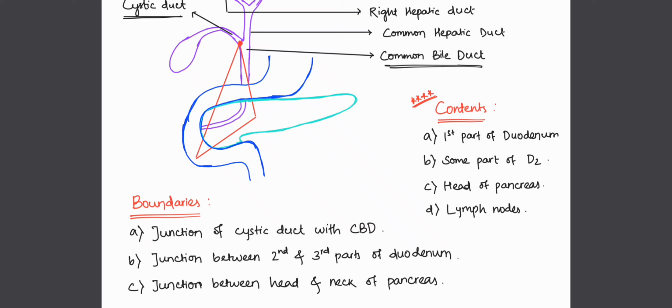Now, what are the contents of this gastrinoma triangle? What can we see inside it? As you can see here, we have the first part of the duodenum. We can also see some part of the second part of the duodenum, and we can also see the head of the pancreas and some lymph nodes, which are also present in this triangle.